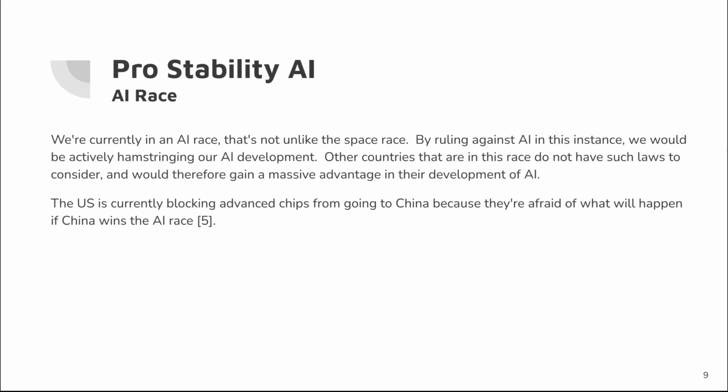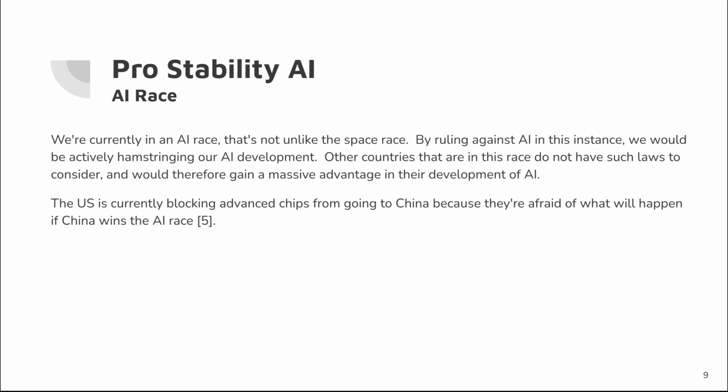Here are two arguments for the pro-Stability AI side of things. The first is that we're currently in an AI race that's not unlike the space race. By ruling against AI in this instance, we would be actively hamstringing our AI development. Other countries that are in this race do not have such laws to consider and would therefore gain a massive advantage in their development of AI.